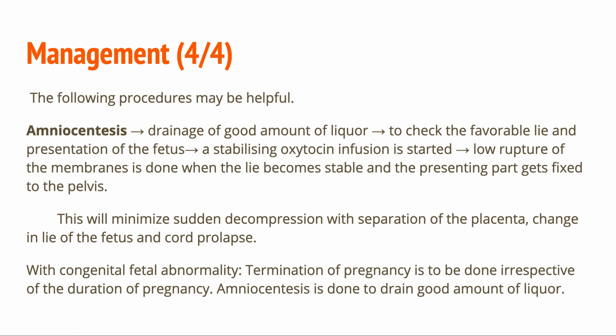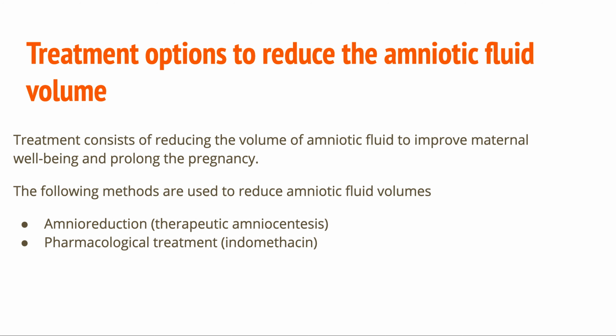With congenital fetal abnormality, termination of pregnancy is to be done irrespective of the duration of pregnancy. Amniocentesis is done to drain the good amount of liquor. Treatment option to reduce the amniotic fluid volume.